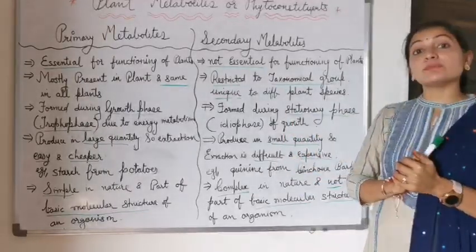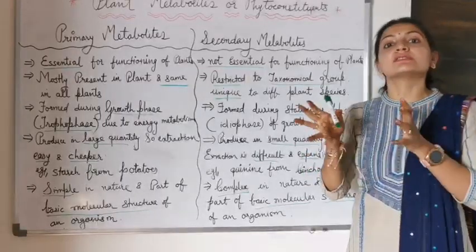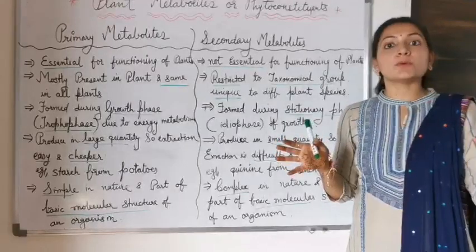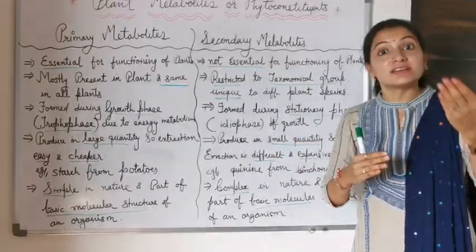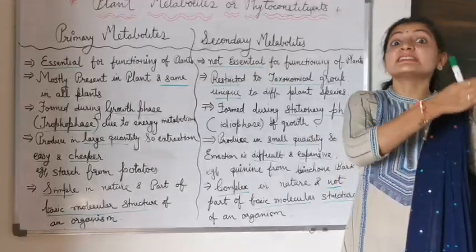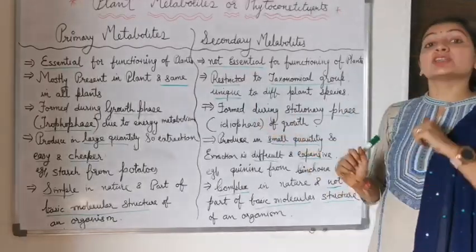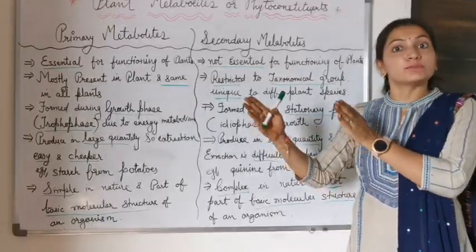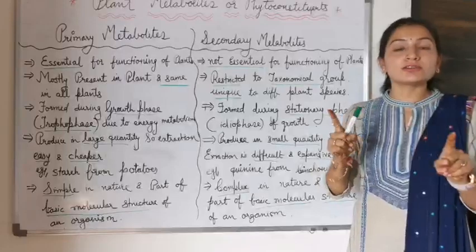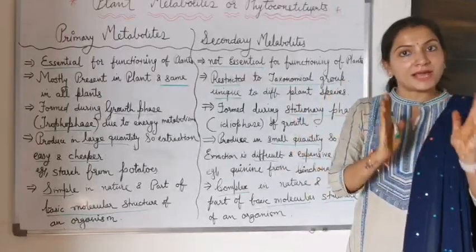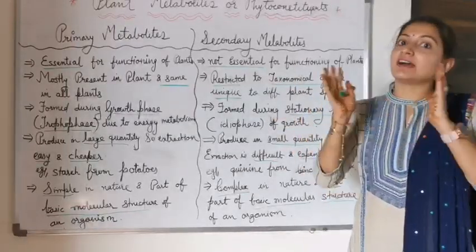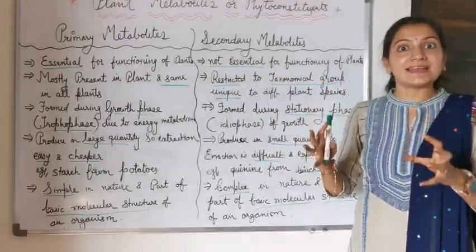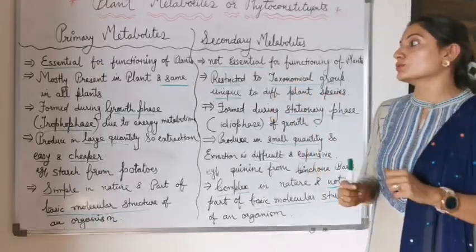While secondary metabolites are restricted to taxonomical groups, depending upon their chemical nature. They are distributed in specific plants, meaning they are unique to different plants. Different plants have unique or specific secondary metabolites, so secondary metabolites are not common in all plants. Primary metabolites are common in all plants, while secondary metabolites are unique and restricted to taxonomical groups.